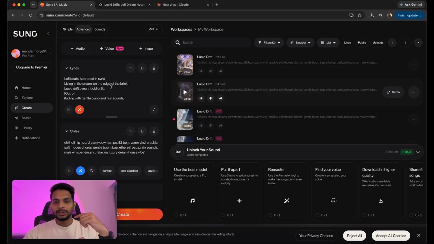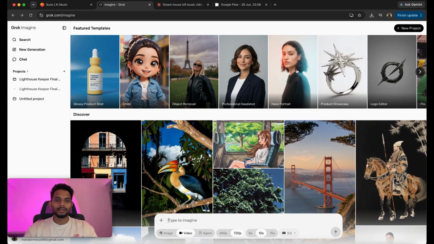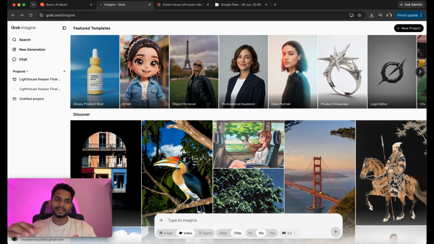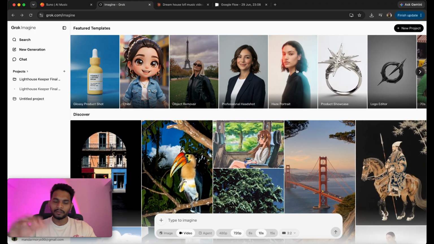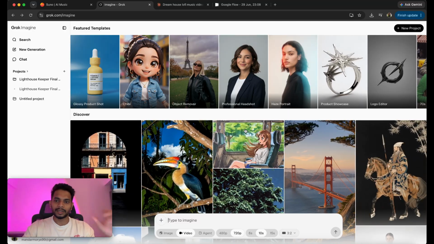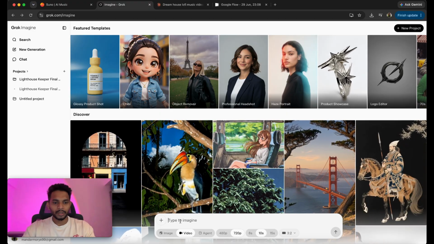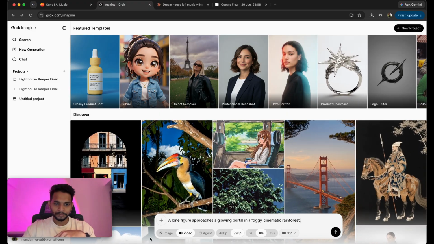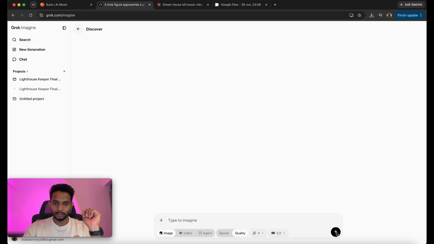Now the second step is we'll create videos. For the videos, I'll use simple video clips of 15 seconds. I'll create multiple video clips and then I'll club them together to get the final video output. I'll not get into too much direction and cinematography. I'll try to create a simple clip. So I've written a simple prompt here: a lone figure approaching. So I'll first create an image output.